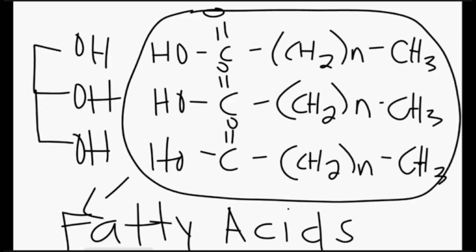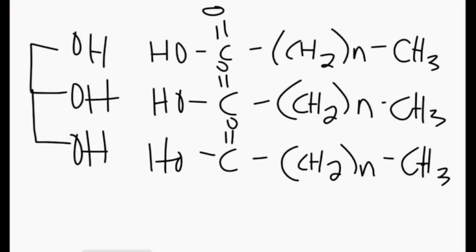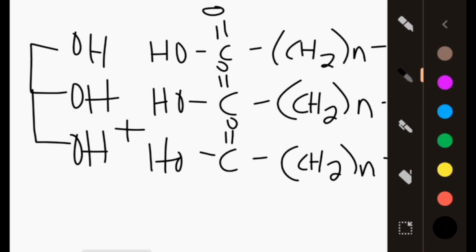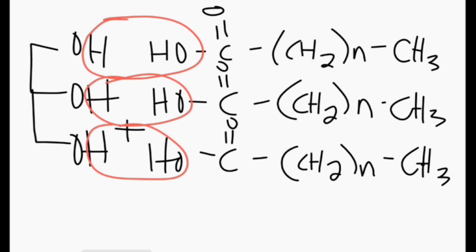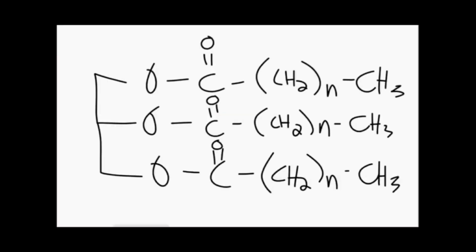A triglyceride is composed of 3 fatty acid molecules and 1 glycerol molecule. Now, to make it a triglyceride, we need a dehydration synthesis reaction. So, we're going to lose water. The molecule will be dehydrated due to the loss of water and synthesize a larger compound. And this will produce a triglyceride. So this molecule is very useful for long-term energy storage, and that's one of its major functions.